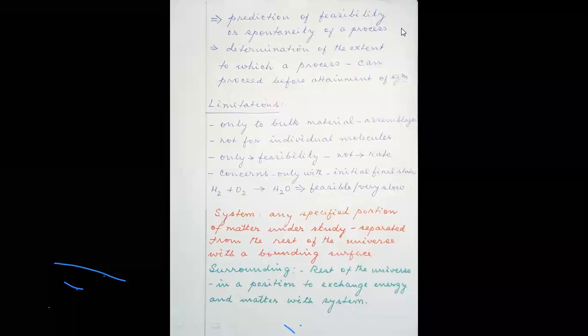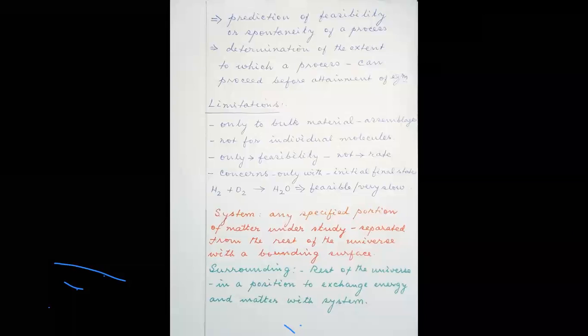Using thermodynamic calculations and results, you can predict whether a particular process is feasible or whether it can take place spontaneously. And another advantage is the determination of the extent to which a particular process can proceed before attainment of equilibrium.